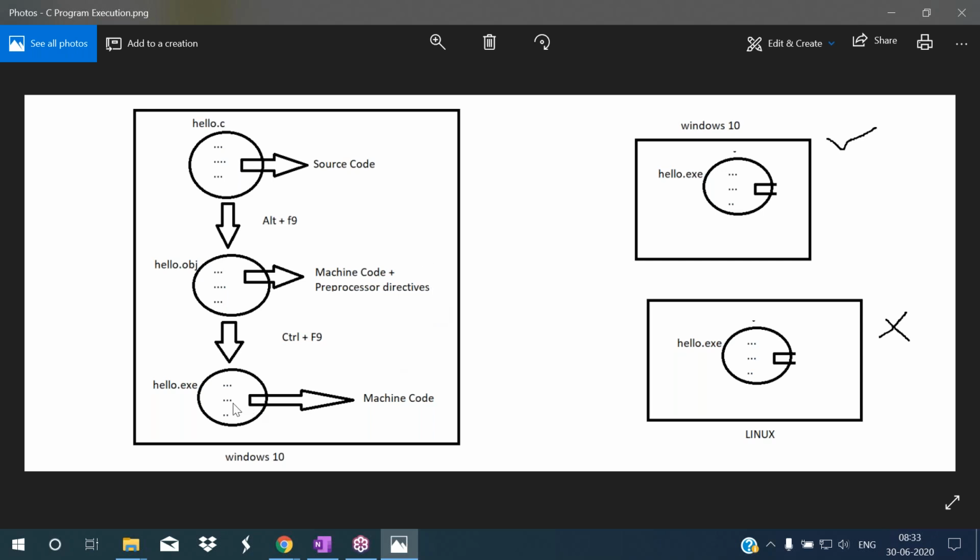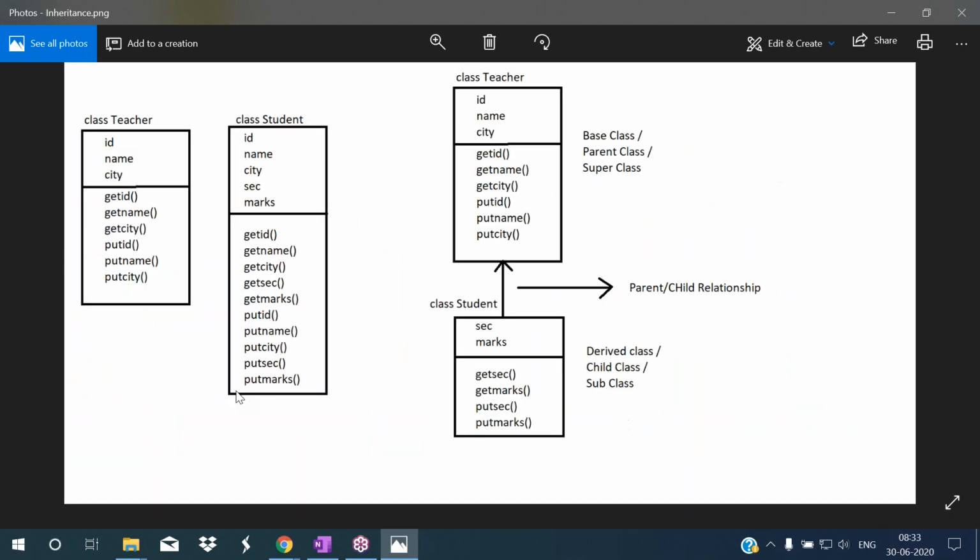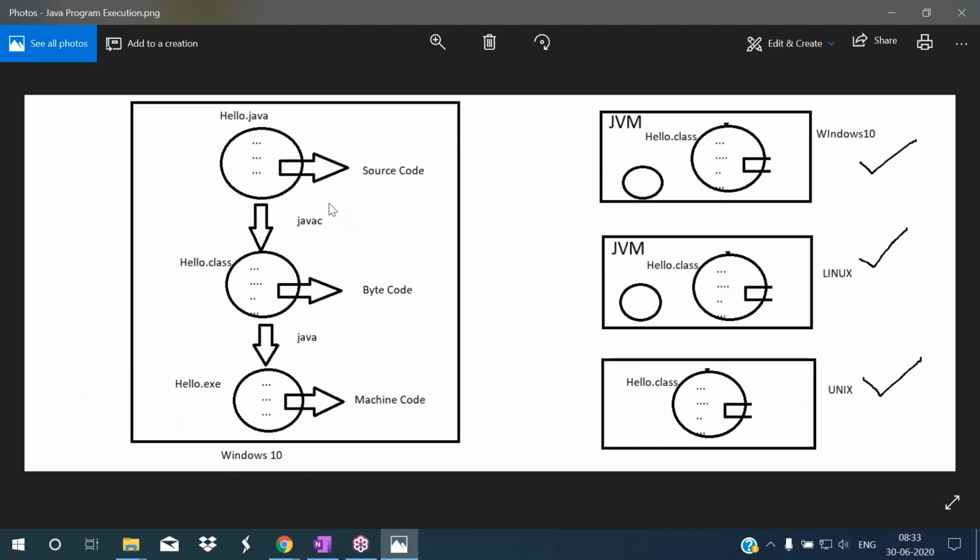In case of Java, when we compile the Java program, this source code will be translated to the bytecode. That is not translating to the machine code. This is the very important part. In the C language, when you are compiling the source code, that is translated to the machine code directly. Whereas in case of Java, the source code will be translated into the